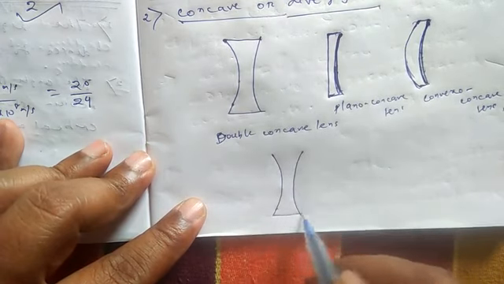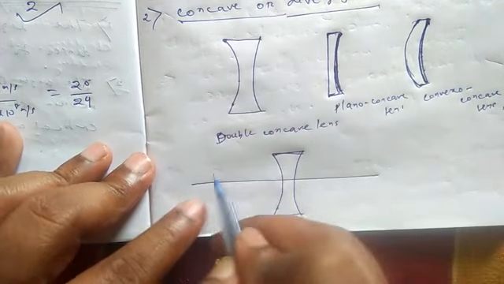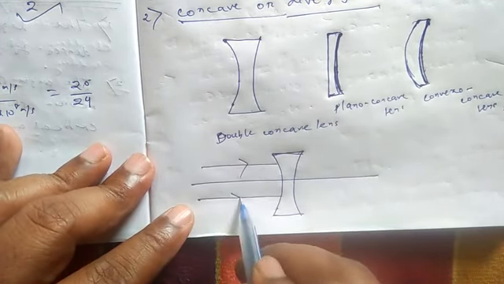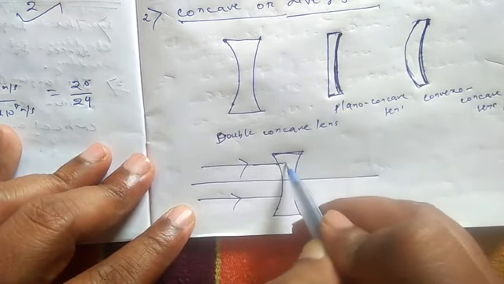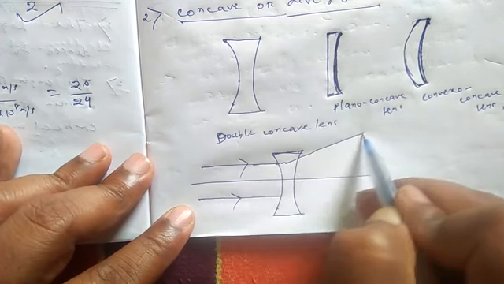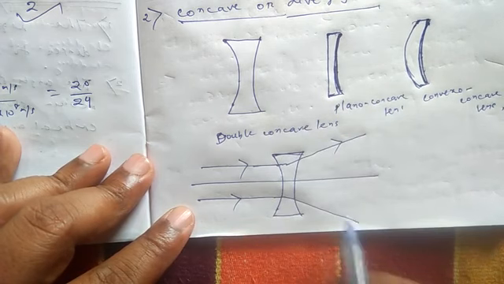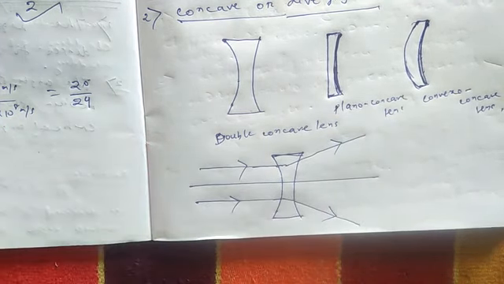So this is your concave lens. If you take a ray that goes parallel to the principal axis, then after refraction through the lens, the light rays diverge from each other. That is why it is called a diverging lens.